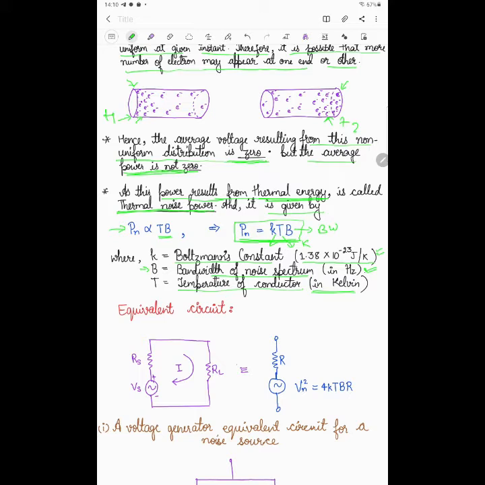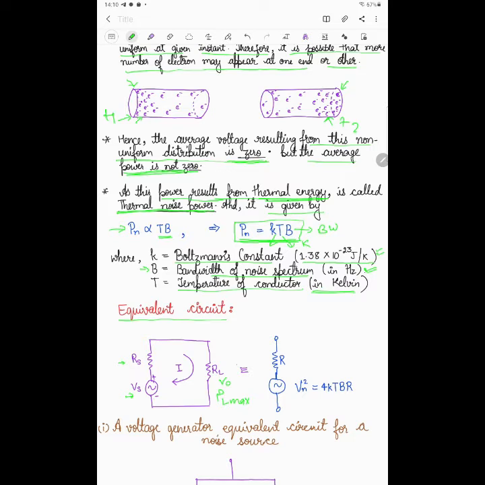Now I am taking an example here, I am making an equivalent circuit for a conductor. Here the source voltage is Vs, and the internal resistance of this source is Rs, that is the input resistance, and RL is the load resistance across which we are taking the output. And where we calculate the maximum power, that is PL max.